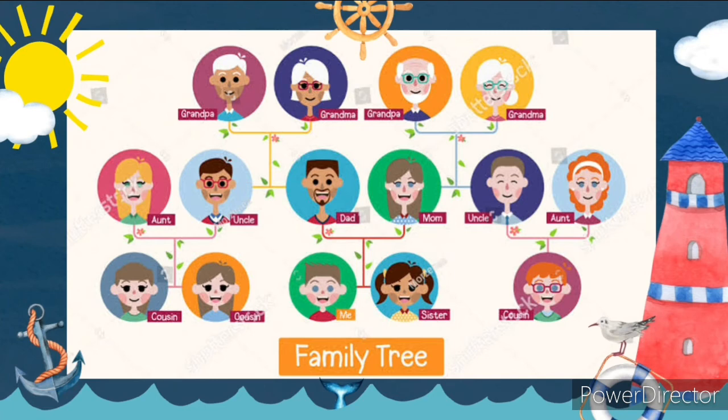Now, let's start with me. If you look at the image on your screen, you see a boy's picture tagged me. Now, let's call this me John. Let's say the boy is John. Can you see John? John has a sister. And if you follow the chart, it leads to dad and mom, right? Dad and mom gave birth to John and his sister. So dad and mom is father and mother to John and his sister, right?